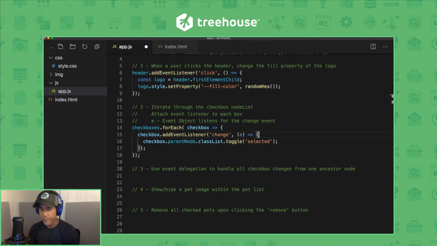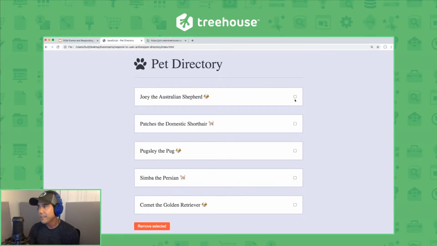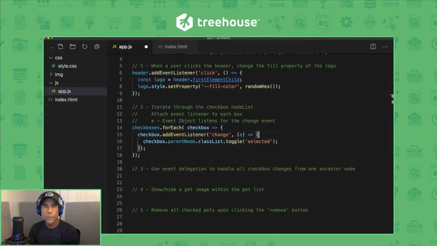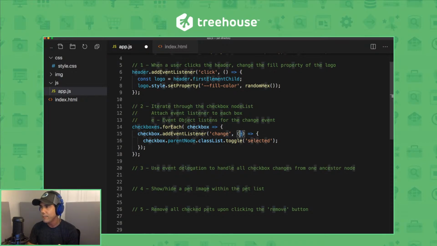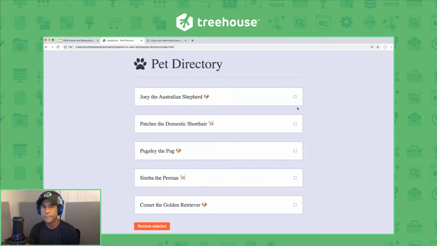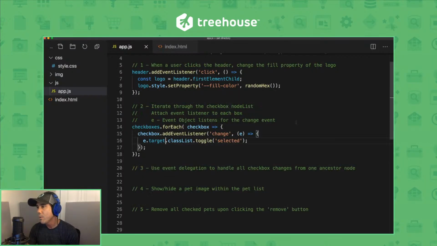So, for example, let's say I click on the first checkbox. Well, event.target would contain a reference to this checkbox only, not the other ones. So instead of saying checkbox.parentNode, I can pass the event object, as I'm doing here, via the parameter e, and then I can say e.target.classList.toggle, and it works in the same way. Or it doesn't.